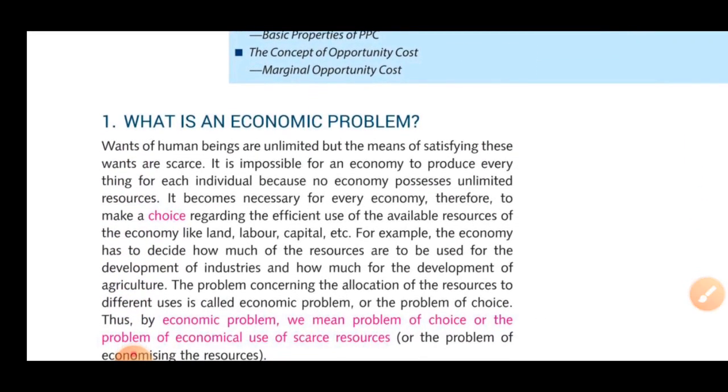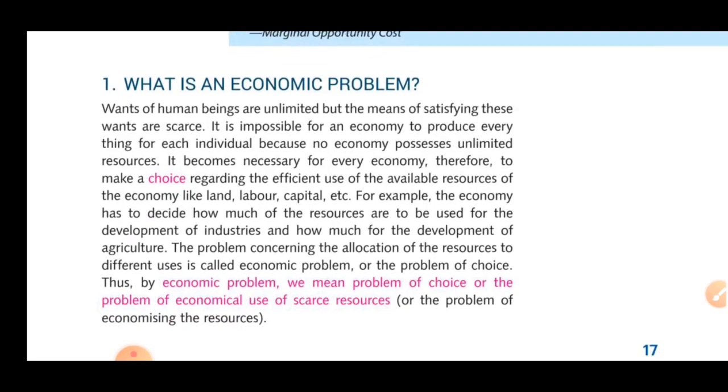First is the economic problem. Wants of human beings are unlimited, but the means of satisfying these wants are scarce. It is impossible for an economy to produce everything for every individual because no economy possesses unlimited resources. This says that everything present in nature is scarce. Why? Because each and everything has alternative uses. If we talk about water, we can't say water is just used for drinking. We can use it for a lot of things.